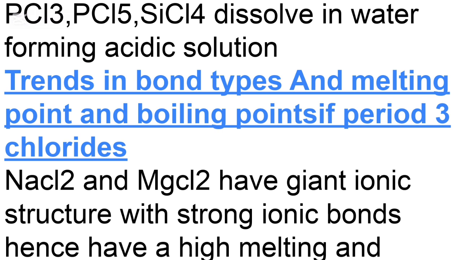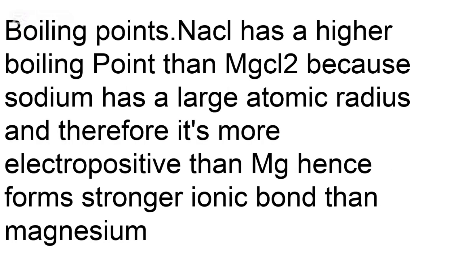Now, trends in bond types and melting points and boiling points of period 3 chlorides. Sodium chloride and magnesium chloride have giant ionic structures with strong ionic bonds, hence have high melting and boiling points.